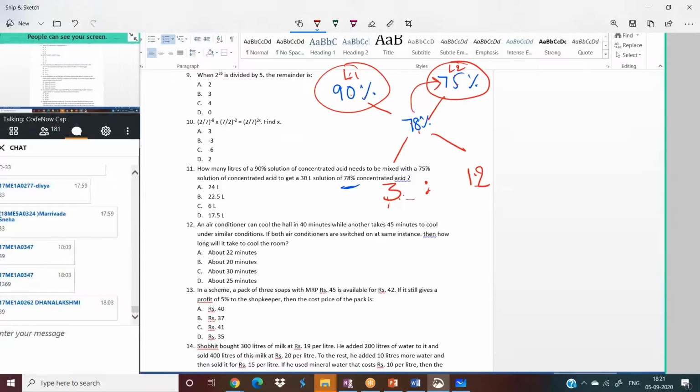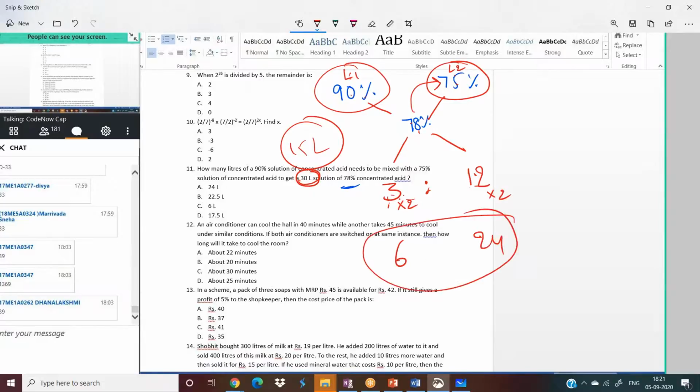But when you combine the two, it will be only 15 liters. But can you see, they're asking us to get 30 liters. Okay, I'll do one thing. Multiply by 2, by 2. Now tell me, this is 6 liters and this is 24 liters. Together it is 30 liters. So what are they asking us? They're asking how many liters of 90% concentrated acid solution need to be mixed. So 90% means L1. We have to mix 6 liters. C is the answer. Shall I repeat?